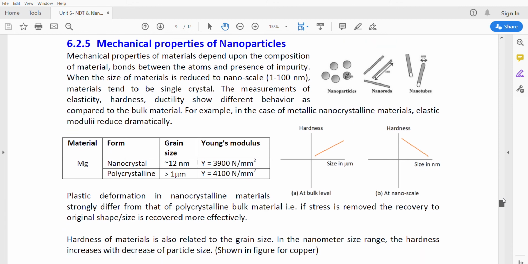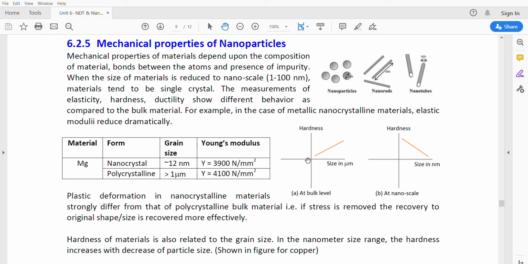The mechanical properties of nanoparticles depend on the composition of the materials, bonds between the atoms, and presence of impurity. When the size of the material is reduced to the nanoscale, materials tend to be single crystal. The measurements of elasticity, hardness, and ductility show different behavior compared with the bulk material. For example, in metallic nanocrystalline materials, the elastic modulus reduces dramatically. So due to the change in elasticity, mechanical properties like hardness, ductility, and elasticity all change.